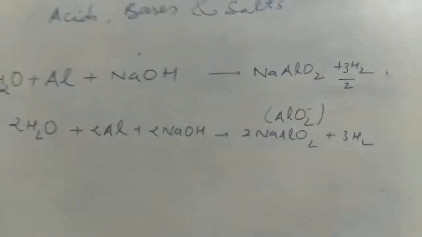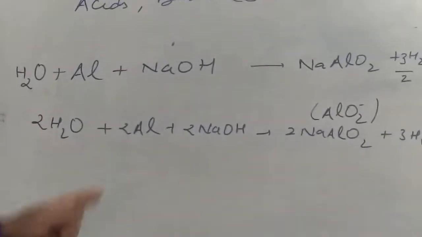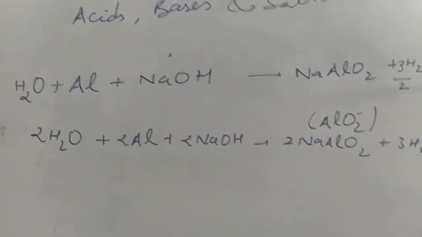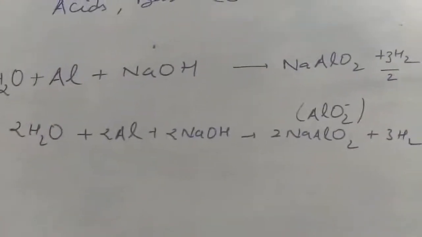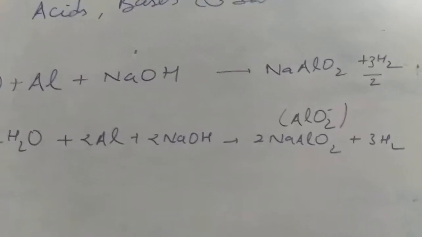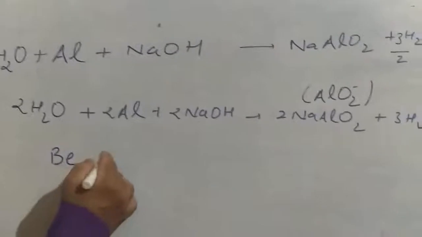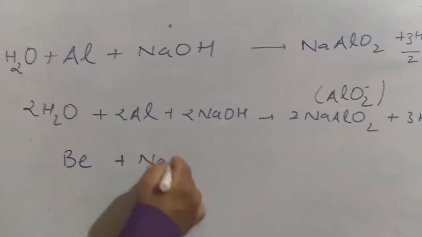So here again you can see that aluminium metal reacts with alkali, but there are two things, heating is required. Okay, and this is not true for all metals. I can give you one more example, one more metal, beryllium. Beryllium is also capable of reacting with alkali.